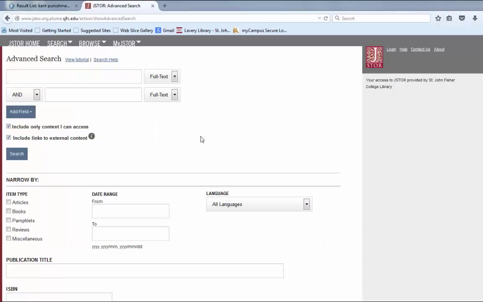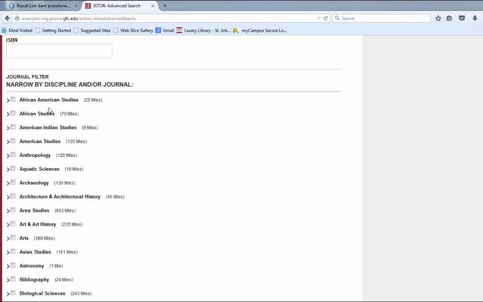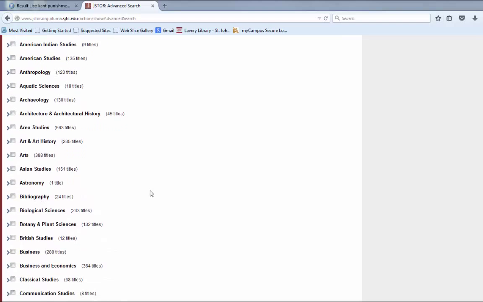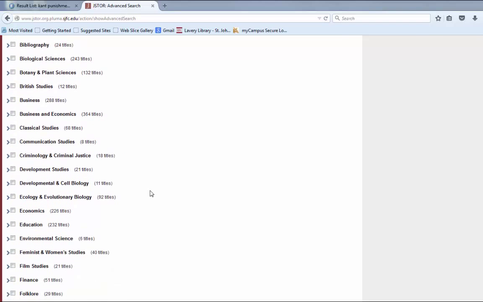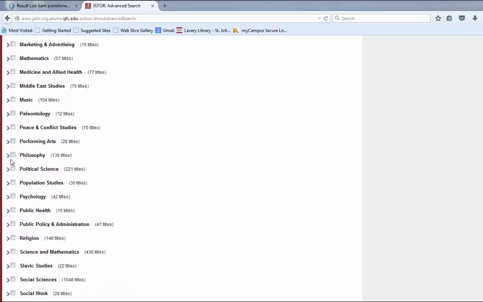And similar to Philosophers Index, everything that you find in here is going to be scholarly in nature, so great stuff to be using for your college level research. The way that it's a little bit different, however, than Philosophers Index is that it's not just philosophy. It has all of these topics included, but it allows you to limit to the topic that you're interested in if you wish. So in this case, I think that would be appropriate. So let's go ahead and scroll through and find philosophy. Since we're in a philosophy class, I can check the box, and that will tell the database only search journals about philosophy. So there'll be 136 journals that it'll be searching for me.